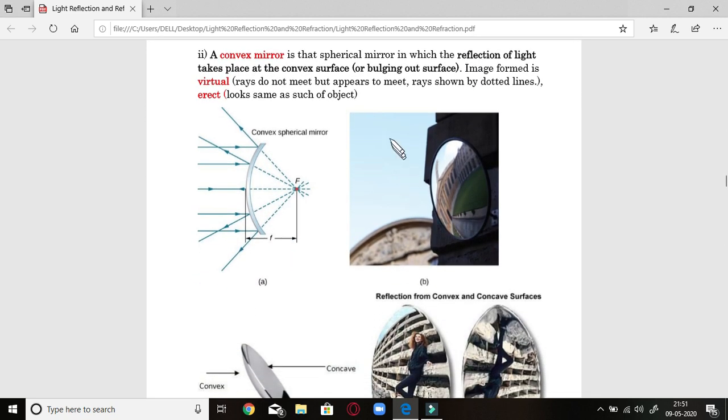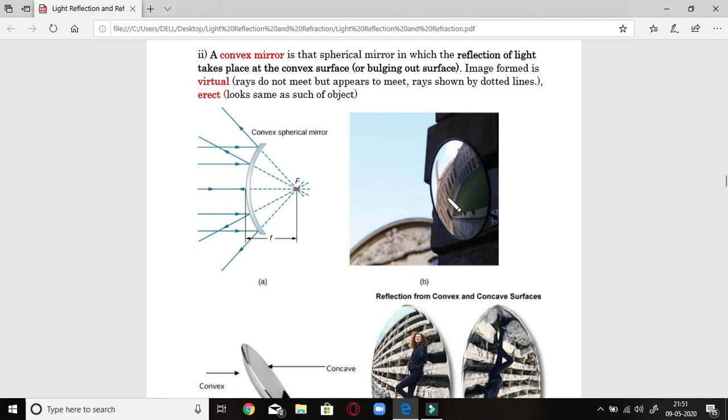Now a convex mirror is a spherical mirror where reflection of light takes place at the convex surface, that bulging out surface. This time, this is a bulging out surface of the spherical glass which we have made as a reflecting surface. When rays fall on them, they will spread apart. This is what is called divergence. This is a divergence property. As a result, if we project these rays back, they are going to meet at one point, that is the focus.